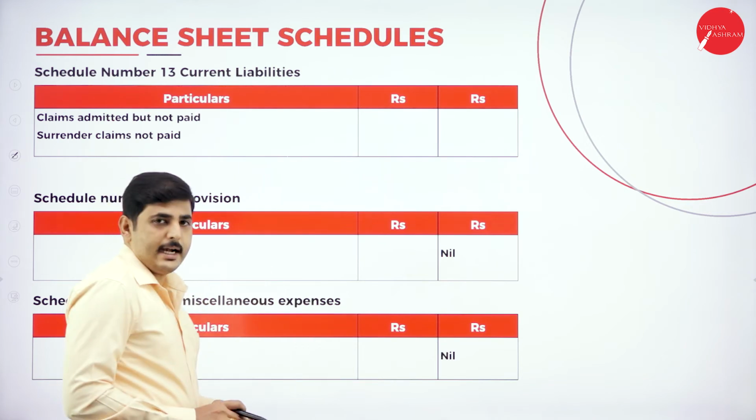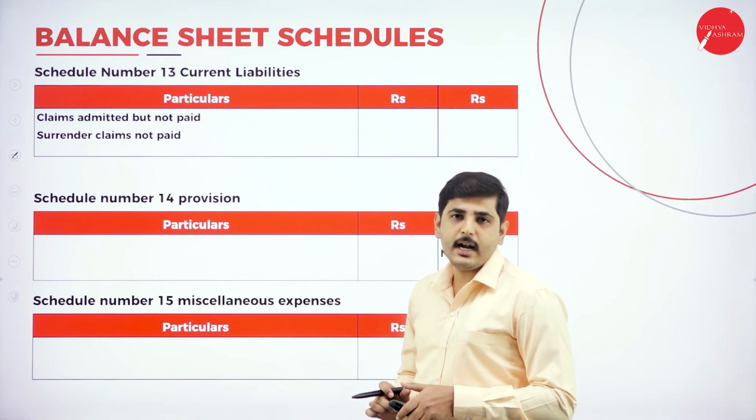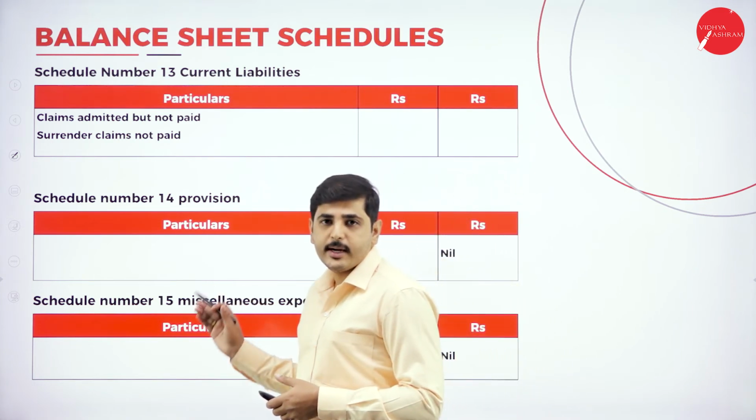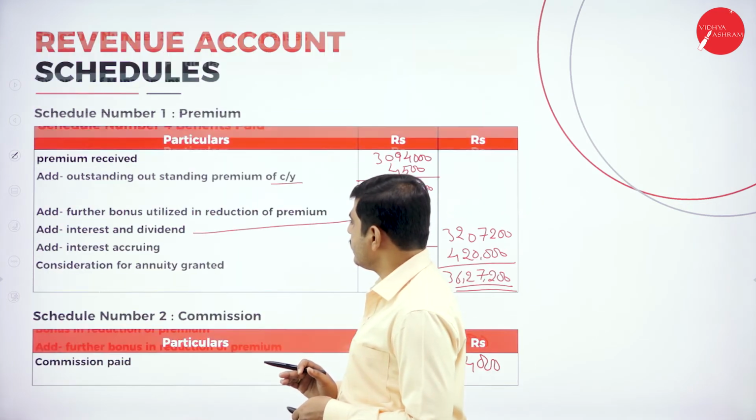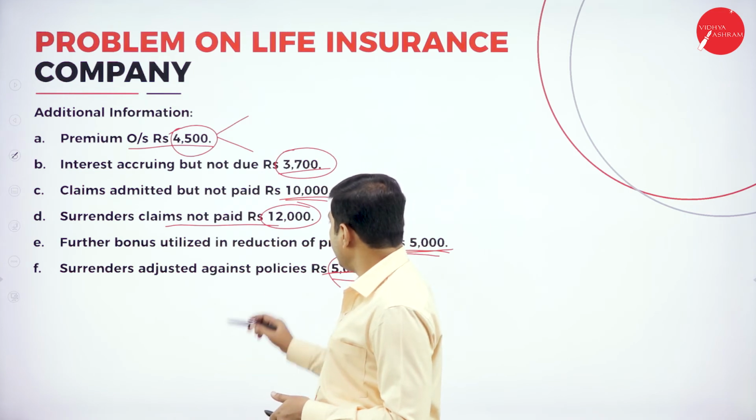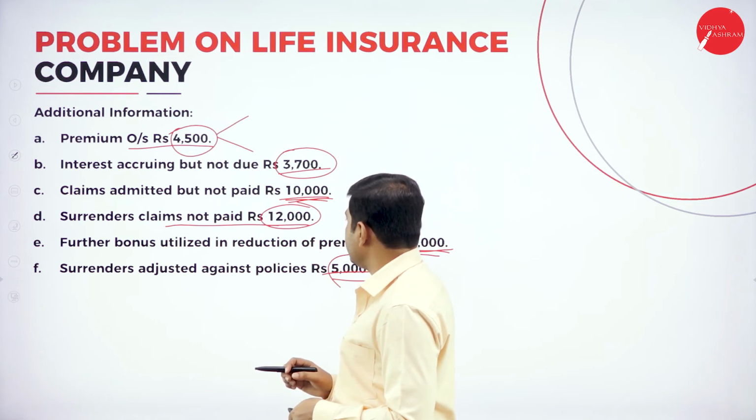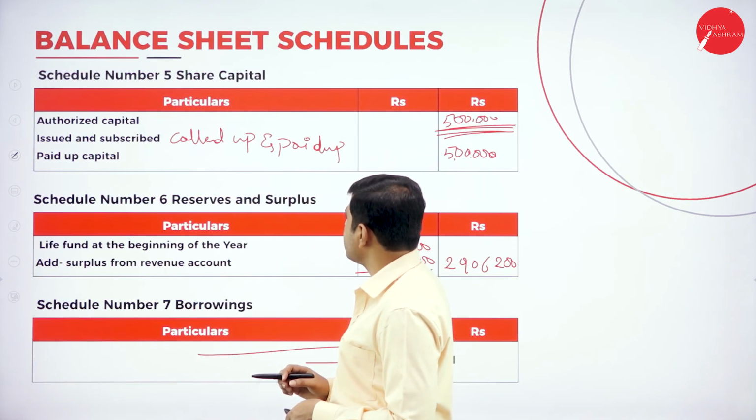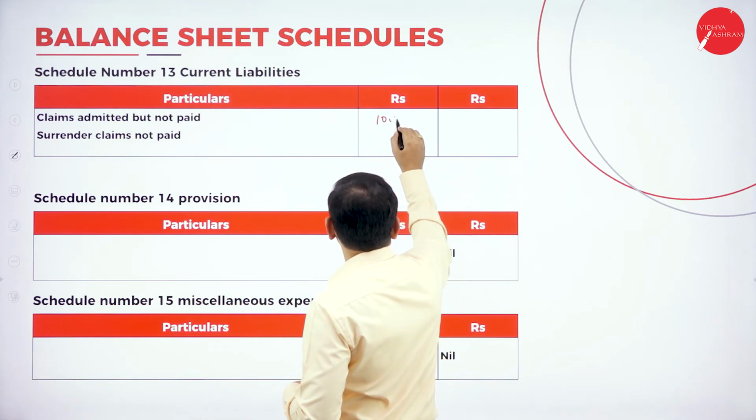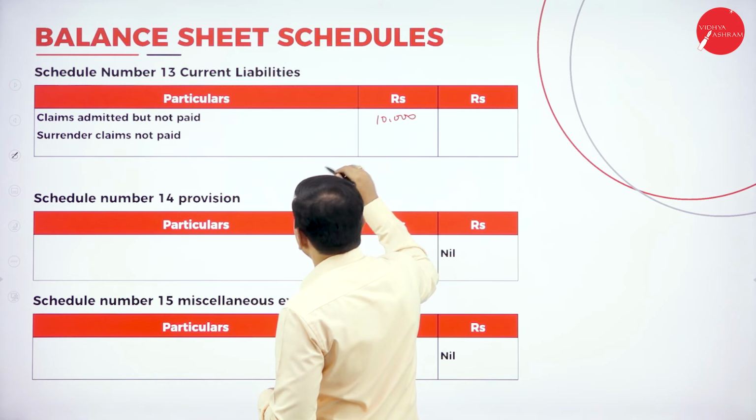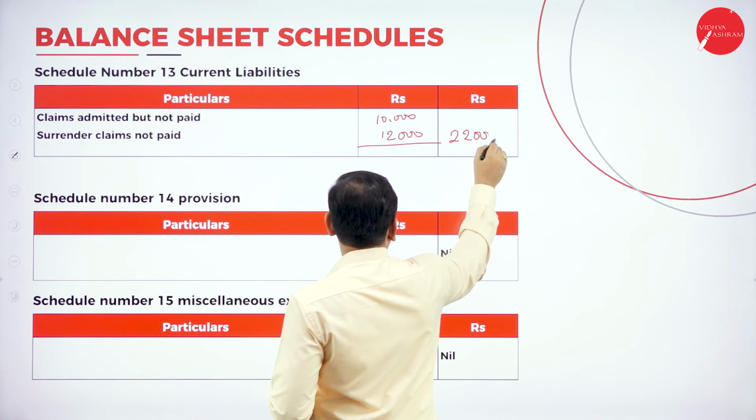Next, let's go to Schedule number 13, current liabilities. If it is any outstanding claims, outstanding surrenders, all come here. Any outstanding payable, not paid. Let's look at the adjustment. Outstanding claims we are having 10,000. Again we have outstanding surrenders 12,000. So claims 10,000 and surrenders not paid 12,000. So total it is 22,000.